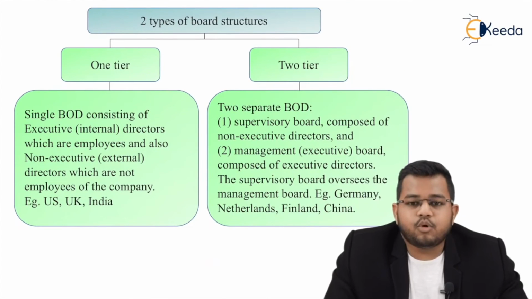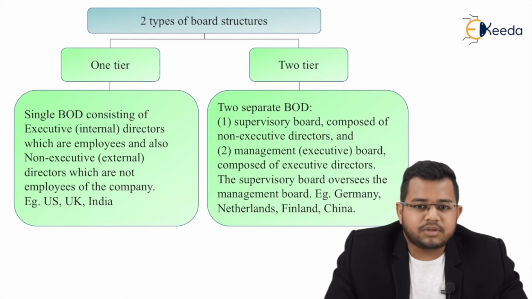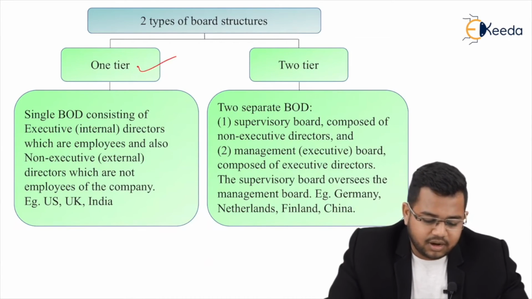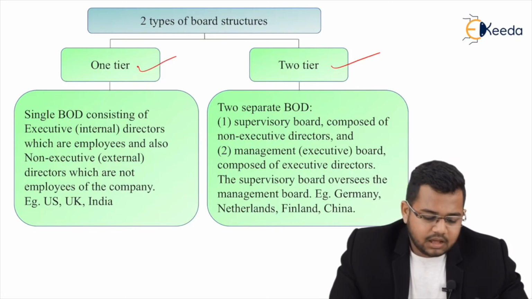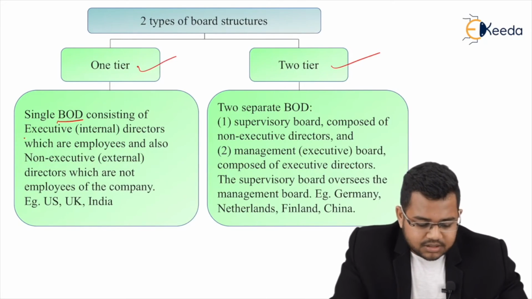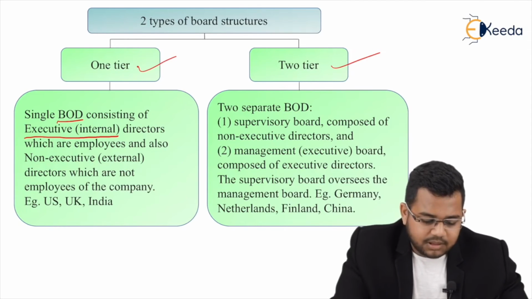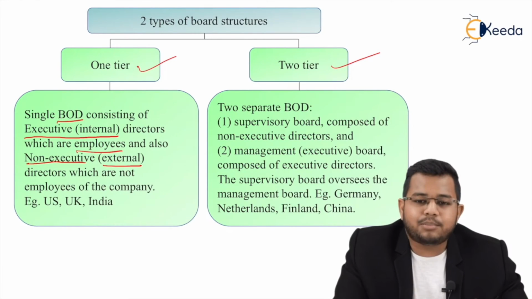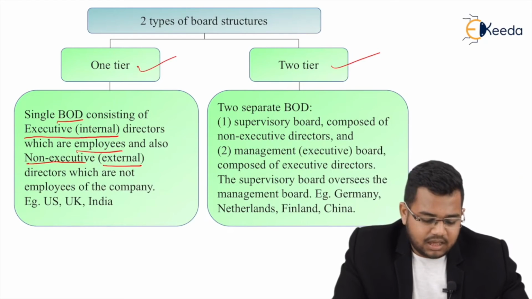There are two types of board structures. The board of directors we studied is a collection of directors. Now there are two structures, one tier and two tier. One tier says a single board of directors consisting of executive, meaning internal directors, which are employees, and also non-executive or external directors, which are not employees of the company. Example in US, UK, and India.